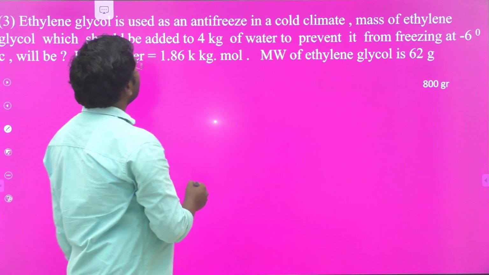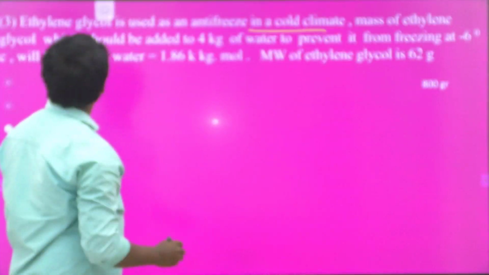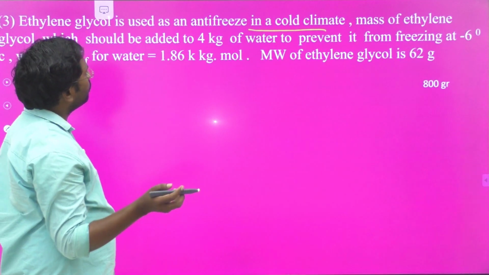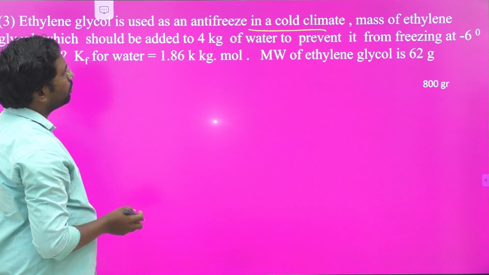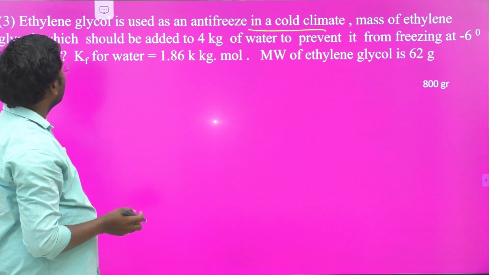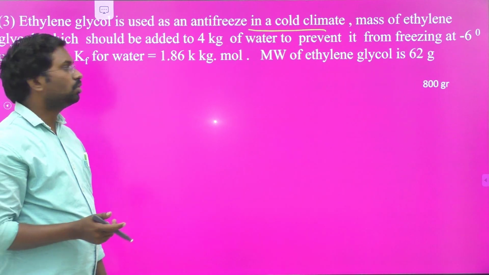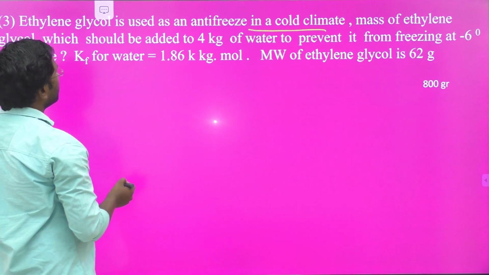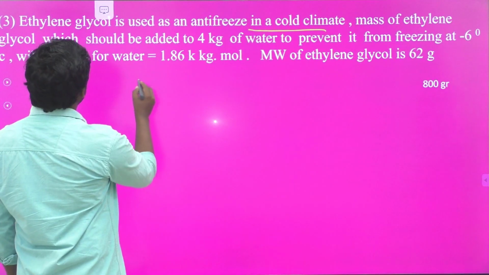ethylene glycol is used as an antifreeze in a cold climate. So the mass of ethylene glycol which should be added to 4 kg of water to prevent it from freezing at minus 6 degrees centigrade, the Kf value is given, and the molecular weight of ethylene glycol is also given. First we have to calculate the mass of the ethylene glycol.